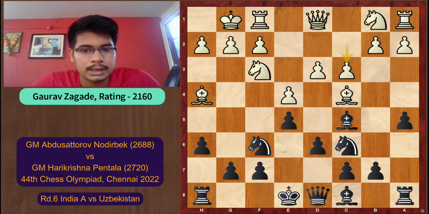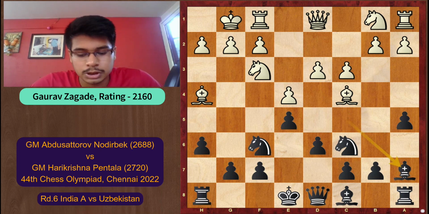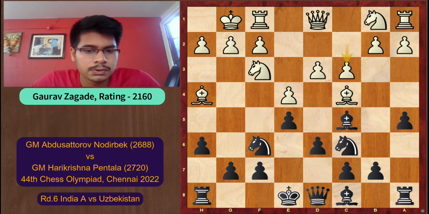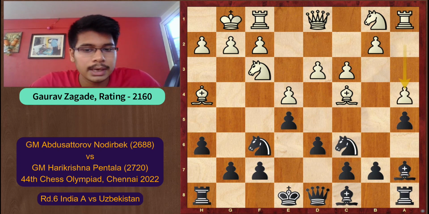So now white played the move c3, then Harikrishna played the move bishop a7. Now this is a very useful prophylaxis move because we have to be always careful against these d4 ideas, because our king is still in the center, so such ideas can prove to be very dangerous. That's why bishop a7. White played a4 and now black played g5. So this is very typical play.